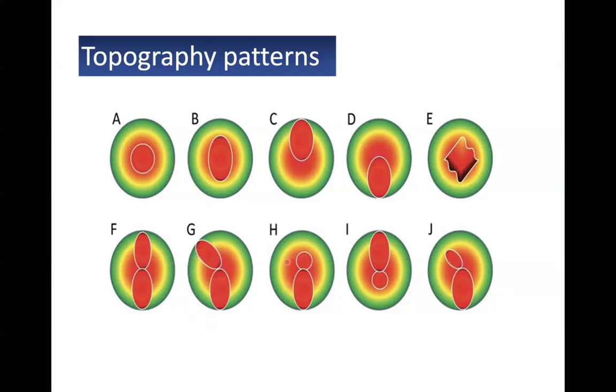This is another bow tie pattern, but what is happening here? The superior and inferior bow tie, as we can see, are not of the same size. So there is an asymmetry. And these asymmetrical values will keep us alert that yes, this can be a problem over here. This can be an ectatic cornea. Again, we are seeing a superior inferior asymmetry with superior steepening of the bow tie. And lastly, this one can be seen in a corneal scar with this very irregular pattern. So these are some of the topographic patterns which we can see in the sagittal or the axial map.